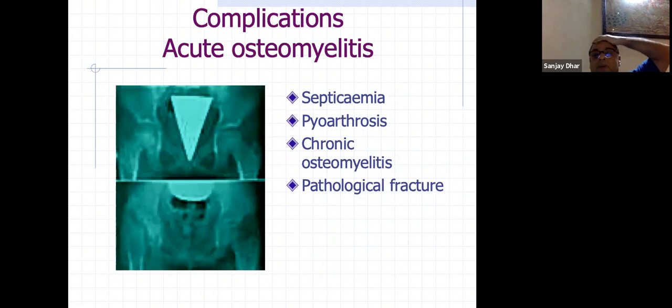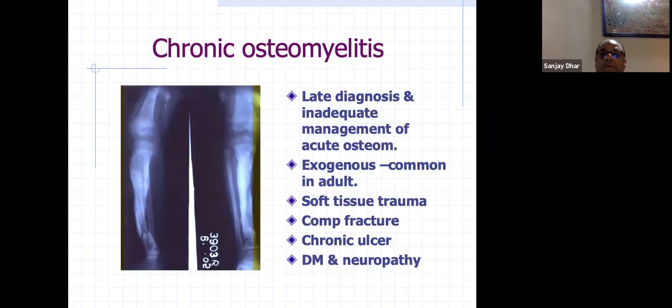So complications, as I told you: septicemia can occur in infants and young children, and it is very common. Pyarthrosis can occur if it is a contiguous joint, or in very young children where the epiphyseal barrier is not present. Chronic osteomyelitis is a very common sequel of acute osteomyelitis, unless you have done very early management, and pathological fracture occurs in certain cases. So these are the four common complications in acute osteomyelitis.